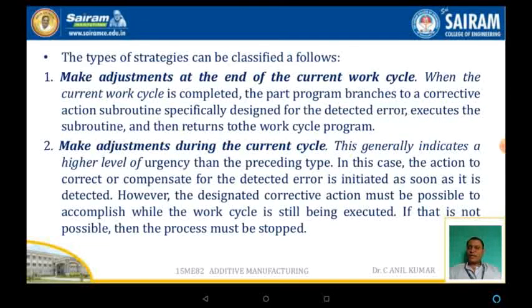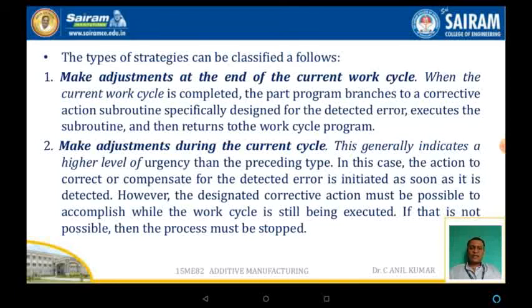Now, the error recovery strategies are classified as follows. The first one: make adjustment at the end of the current work cycle. When the current work cycle is completed, the part program branches to a corrective action, a subroutine specifically designed to detect the error, executes the subroutine, and then returns to the work cycle program. The second: make the adjustment during the current cycle itself.